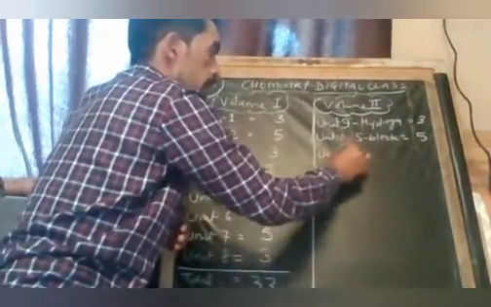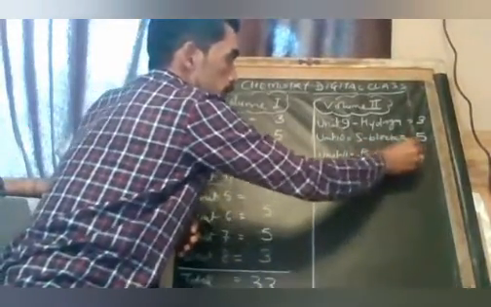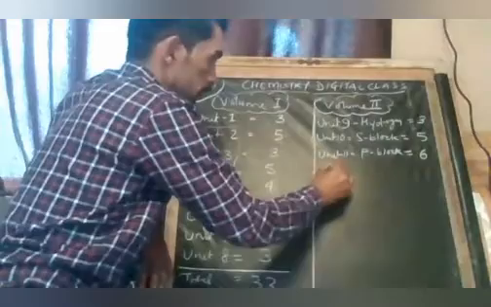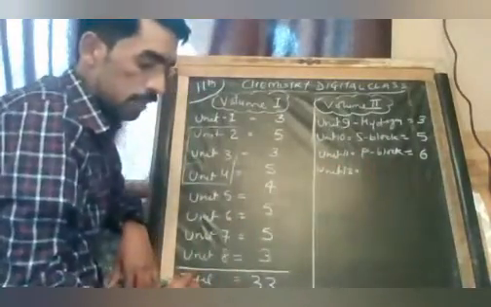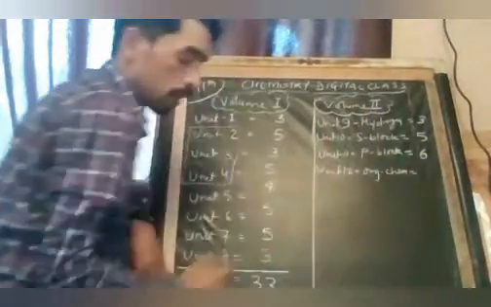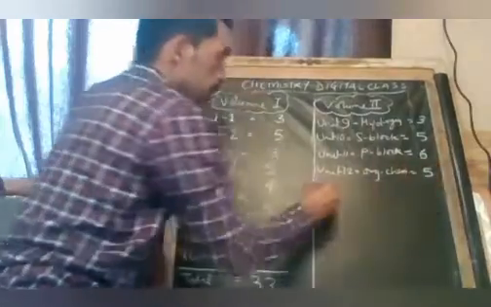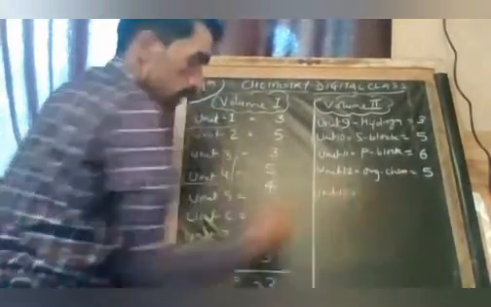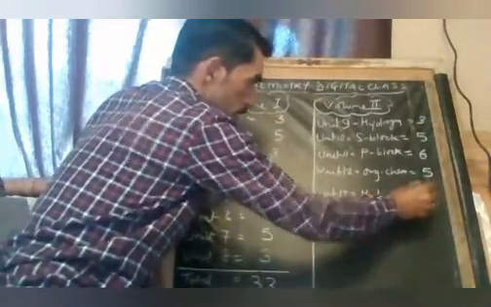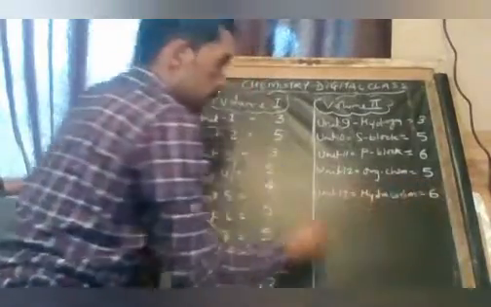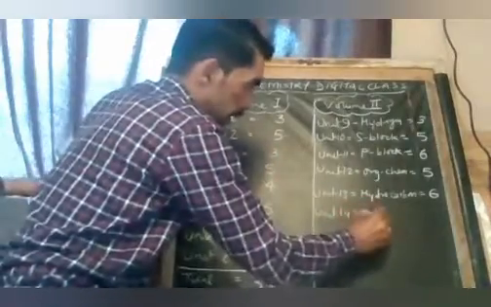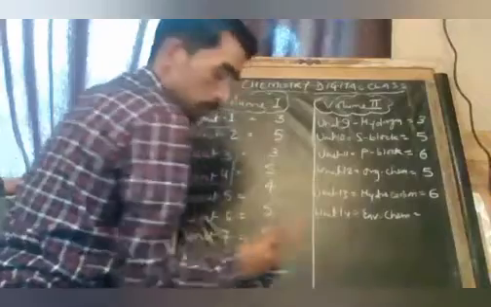Unit 11, p block, will come for 6 marks. We will do it a little bit fast because the time limit is very less here. Unit 12 will start organic chemistry, and it will come for 5 marks. Unit 13 is about hydrocarbons, and it will also come for 6 marks in your exam. Then unit 14 is environmental chemistry, the general subject, and it will come for 2 marks.